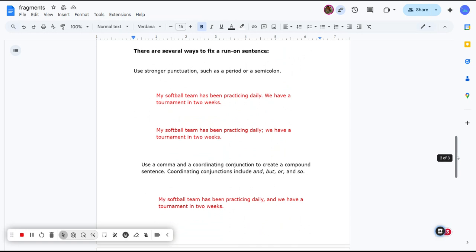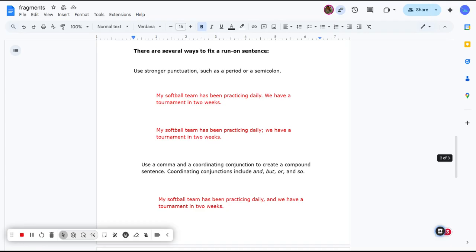Okay, so if you wanted to make two sentences, my softball team has been practicing daily, period. We have a tournament in 2 weeks, period. That works. It might feel a little choppy. My softball team's been practicing daily. We have a tournament in 2 weeks. But it does work. You could put a semicolon if you feel they're related and you want to connect them. My softball team has been practicing daily; we have a tournament in 2 weeks.